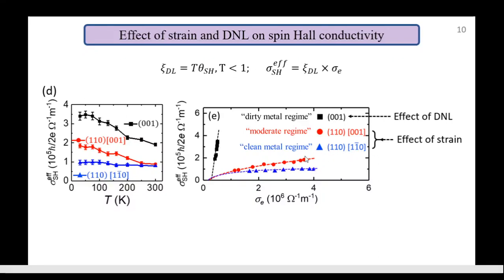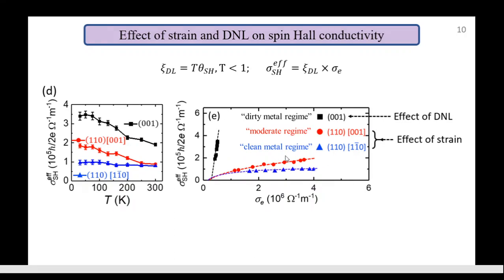This clearly indicates that this direction belongs to the clean metal regime, whereas for the 001 plane, the spin Hall conductivity is strongly and linearly increasing with the electrical conductivity, indicating this belongs to the dirty metal regime.